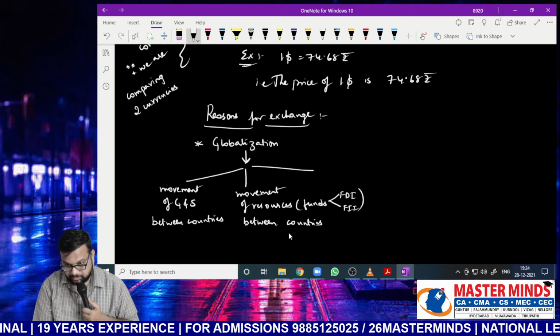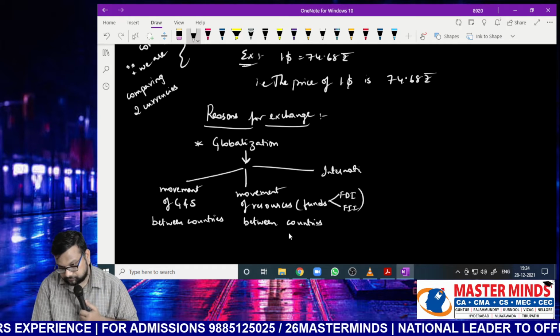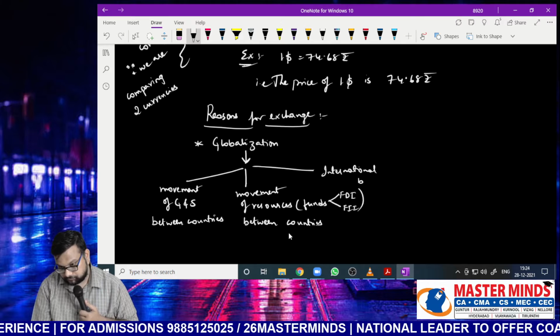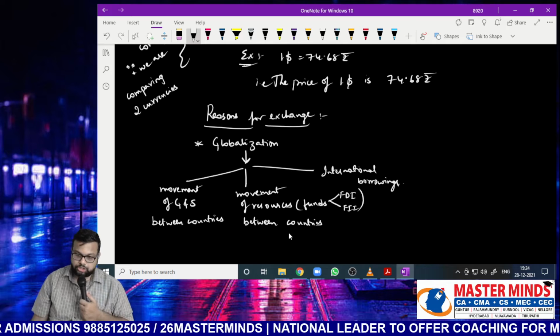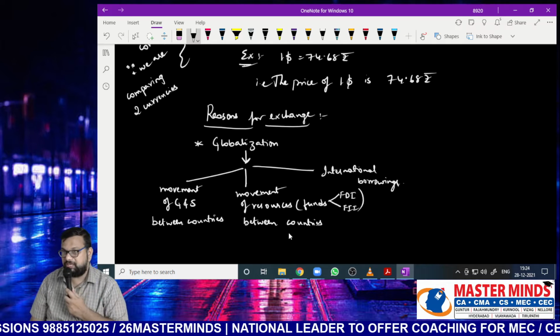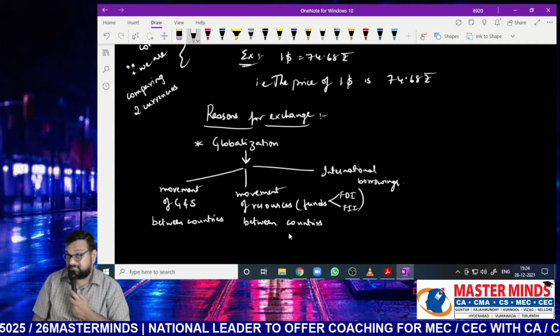And international borrowings. So because of these three reasons, we need exchange of one currency into another currency.